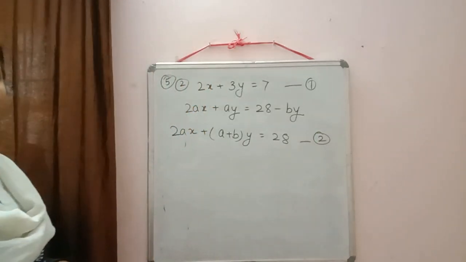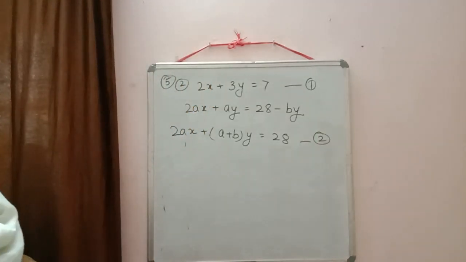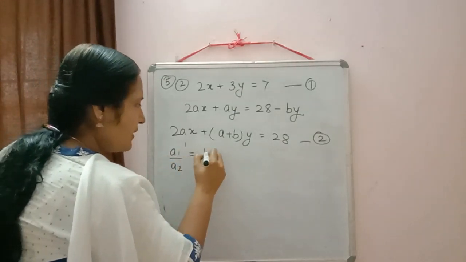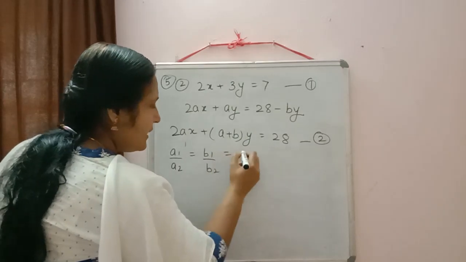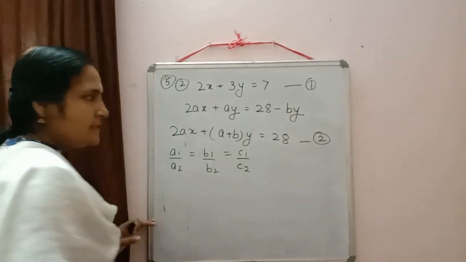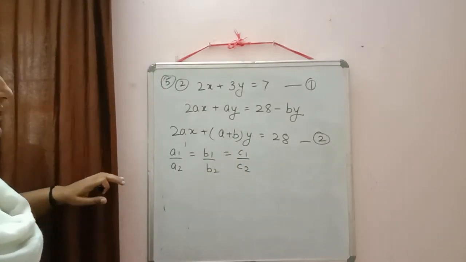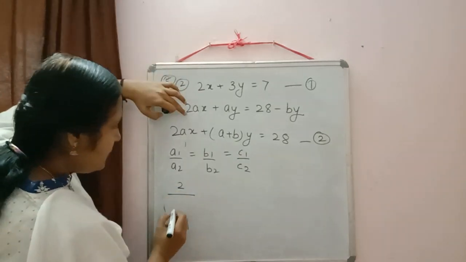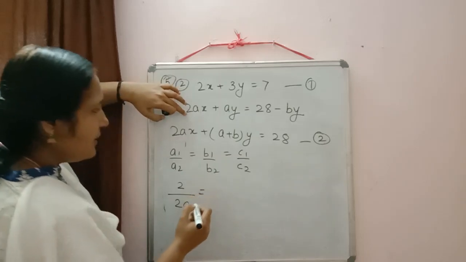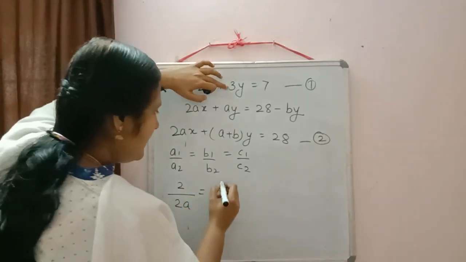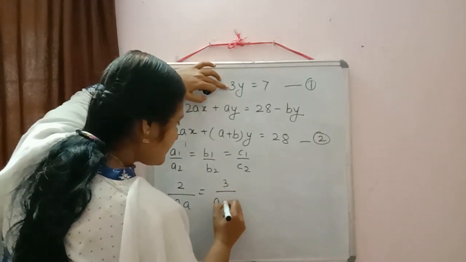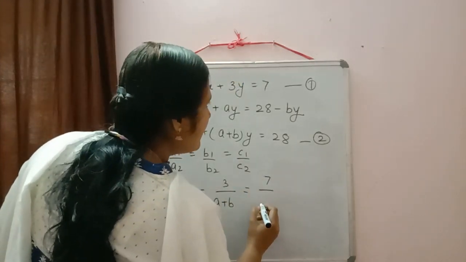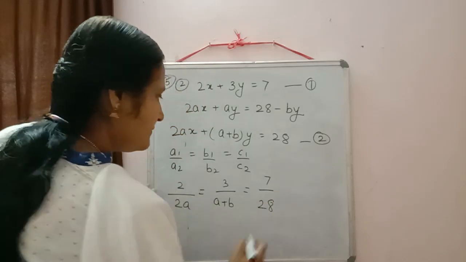Again the condition is the same. Write down for infinitely many solutions: a1 by a2 equal to b1 by b2 equal to c1 by c2. Now we'll substitute the values: a1 is 2, a2 is 2a, b1 is 3, b2 is a plus b, c1 is 7, c2 is 28.